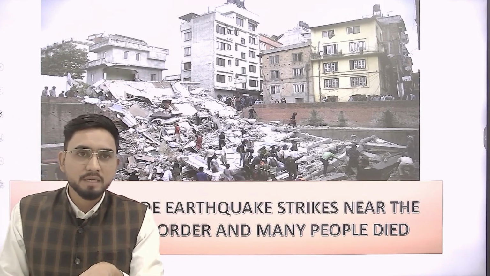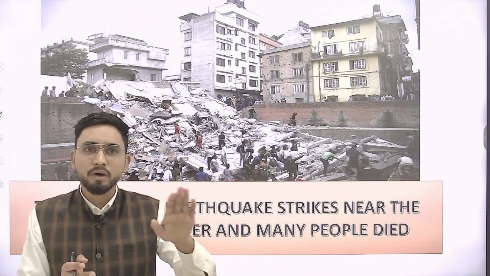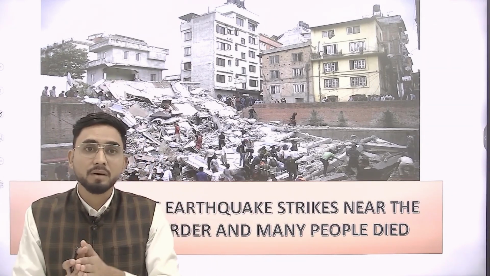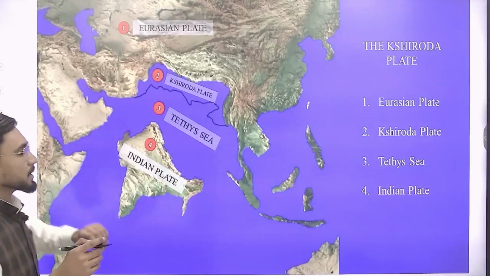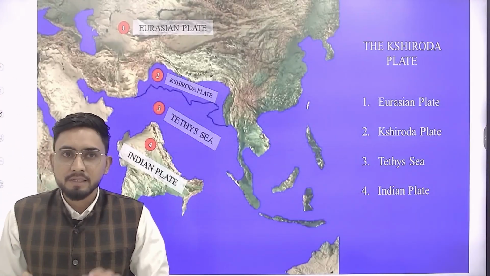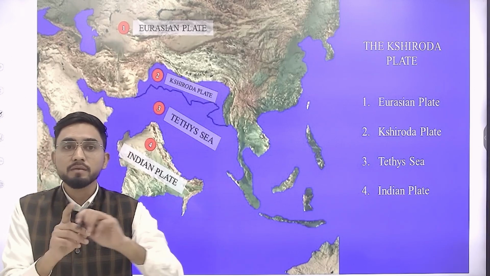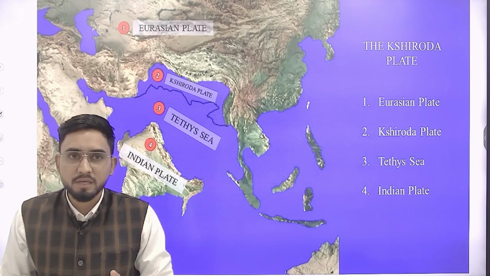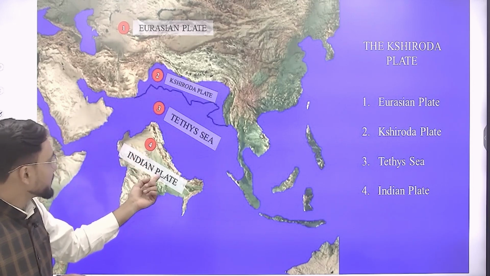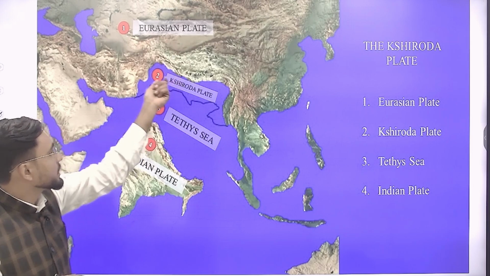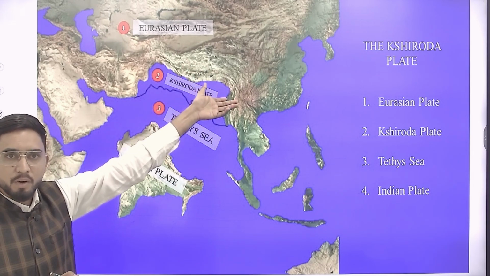In your static chapters, you have studied plate tectonic theory, and in it you have studied the convergent plate boundaries. We have previously studied that in a convergent plate boundary, when two plates collide, fold mountains are formed. And we have studied in NCERT and other books that the Indian plate collided with the Eurasian plate, and in the middle of them there was the Tethys Sea, and the new fold mountains, the Himalayas, were formed.